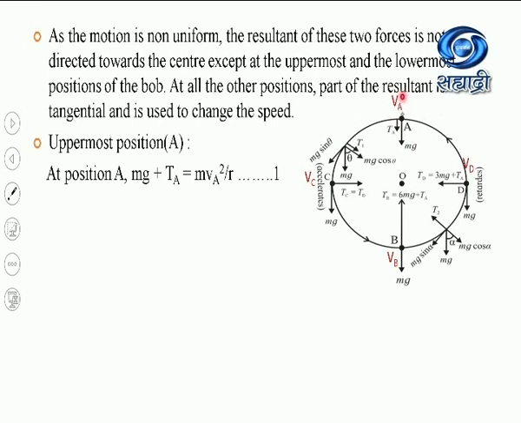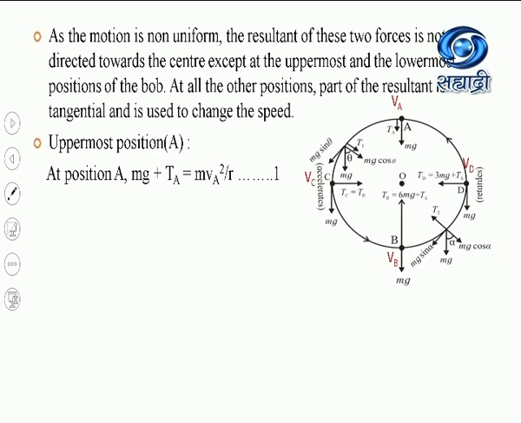But again, at uppermost position, tension in the string reduces to 0. That's why this string will be slackened. So, in this first equation, I will take TA equal to 0. So, this equation will become mg equal to mVA square by R. This m will get cancelled.